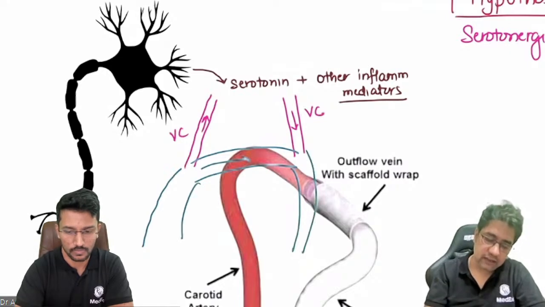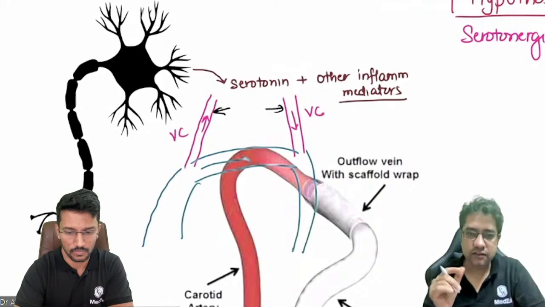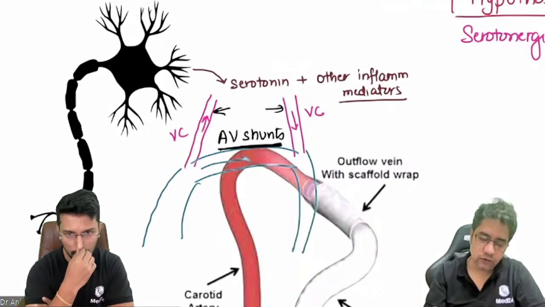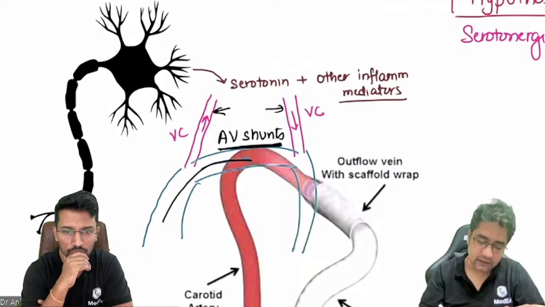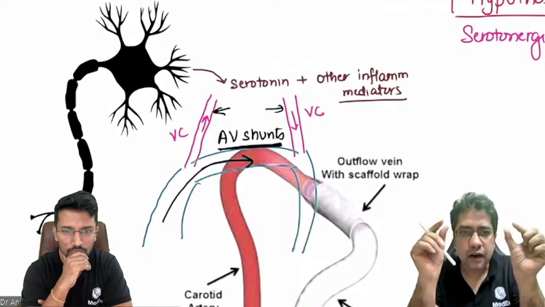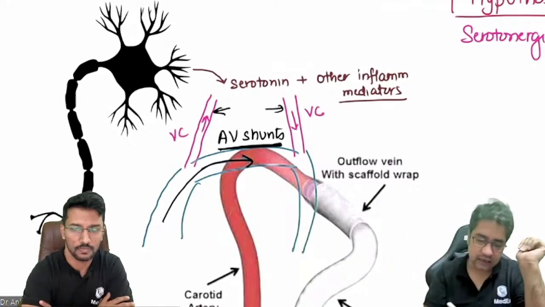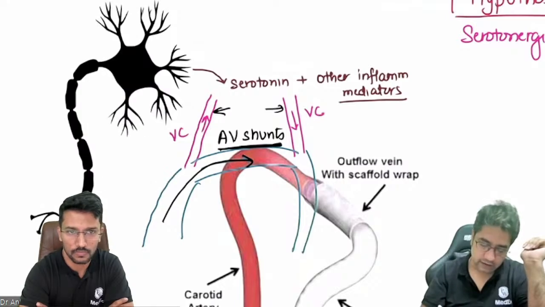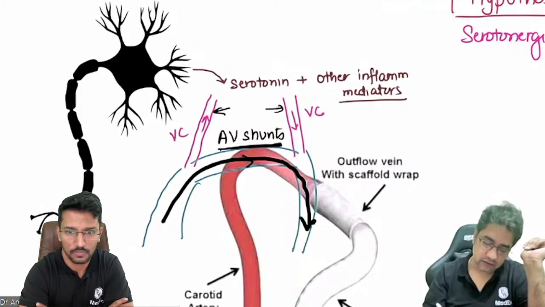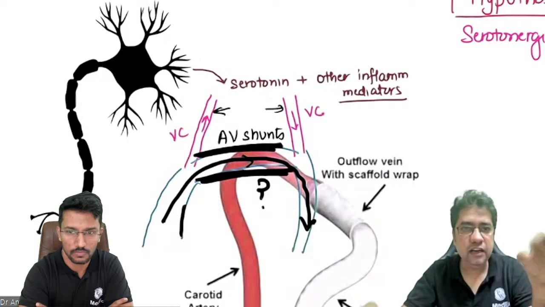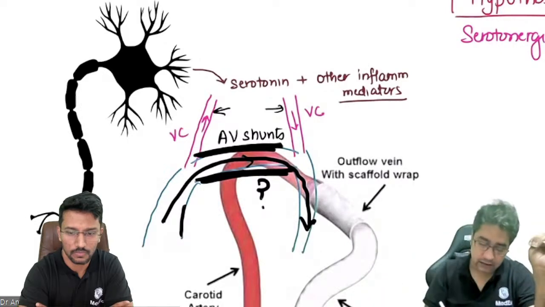Agreed? So can any student tell me, sir, if these end arteries and veins are constricted, what will happen to AV shunts? Any student who can tell me? देखो बेटा, blood आ रहा था, पर artery और vein जो nerve को supply कर रही थी वो तो constrict हो गई, तो सारा का सारा blood बेटा क्या हो जाएगा? वो divert हो जाएगा वापस की तरफ, है ना? So anyone who can tell me what happens to these AV shunts? कोई बच्चा बता सकता है AV shunt में क्या होगा? Yes, AV shunts will become dilated.